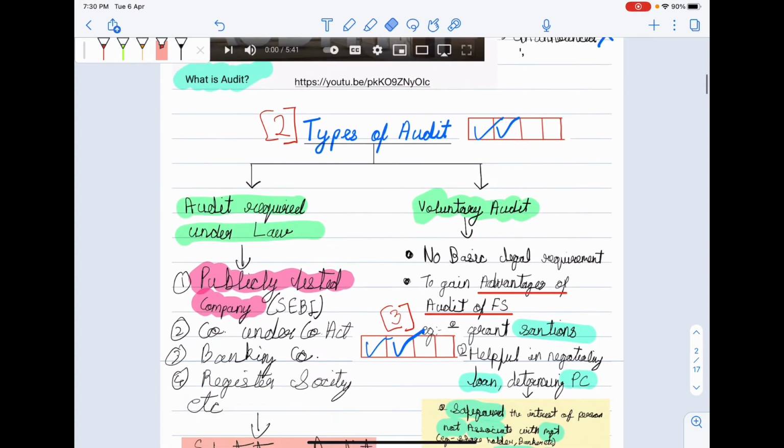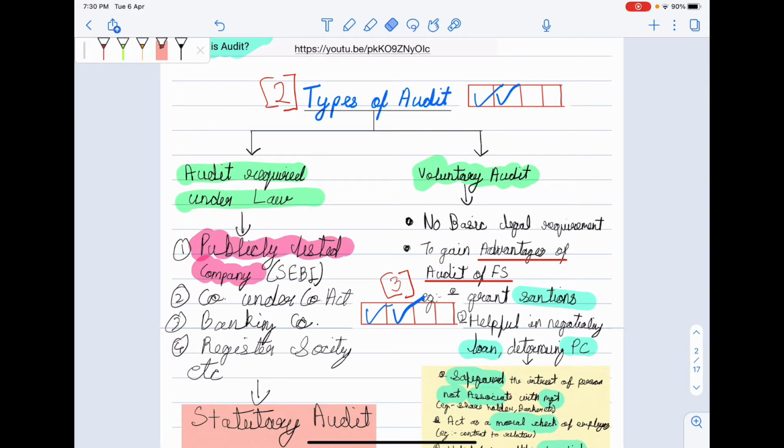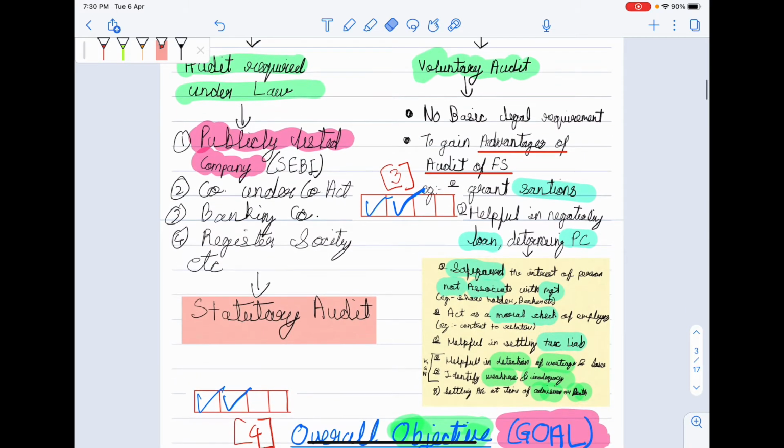Then we understood there are two types of audit: audit required under law and voluntary audit. Audit required under law makes it compulsory for entities to perform audit, and in voluntary audit there is no legal requirement, but all companies perform audit to gain advantages of audit of financial statement.